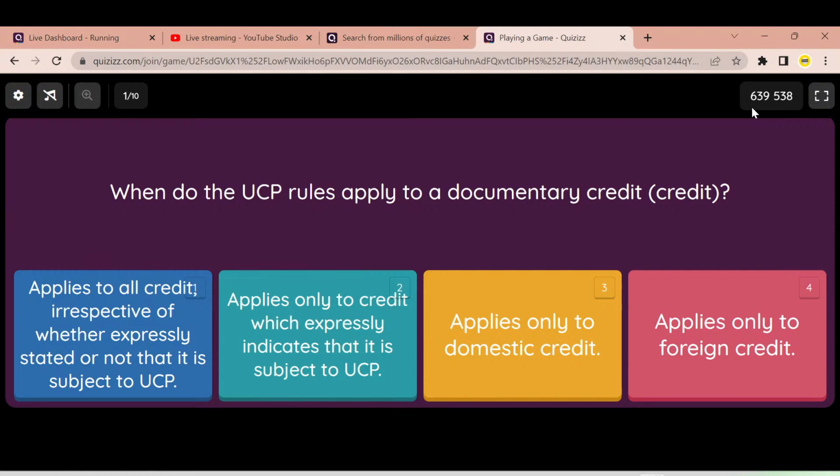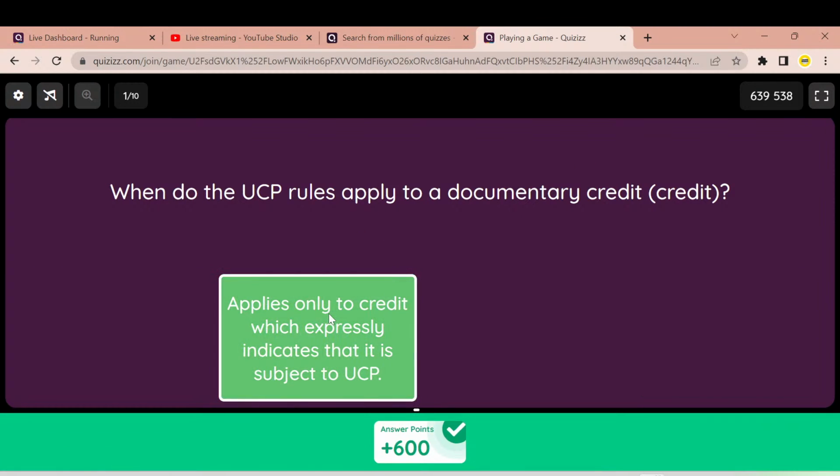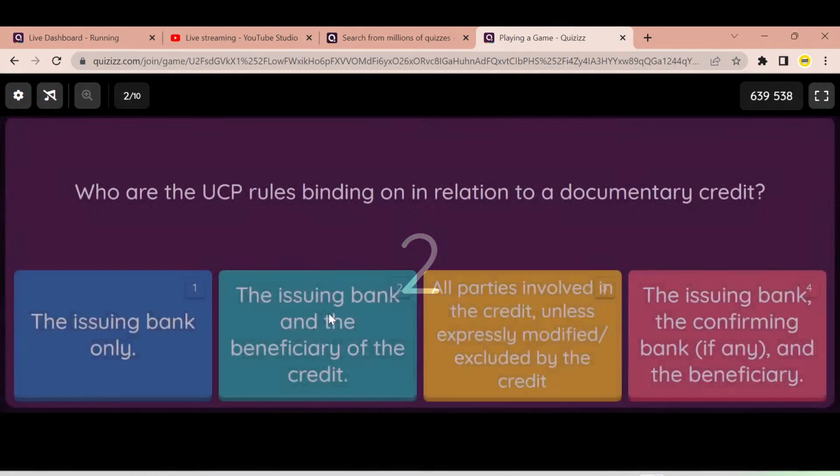So the correct answer is, according to Article 1 of UCP 600, we know that UCP rules apply to any documentary credit as long as it expressly states that this credit is subject to UCP. So the correct answer here is answer B. Let's move to the next one.